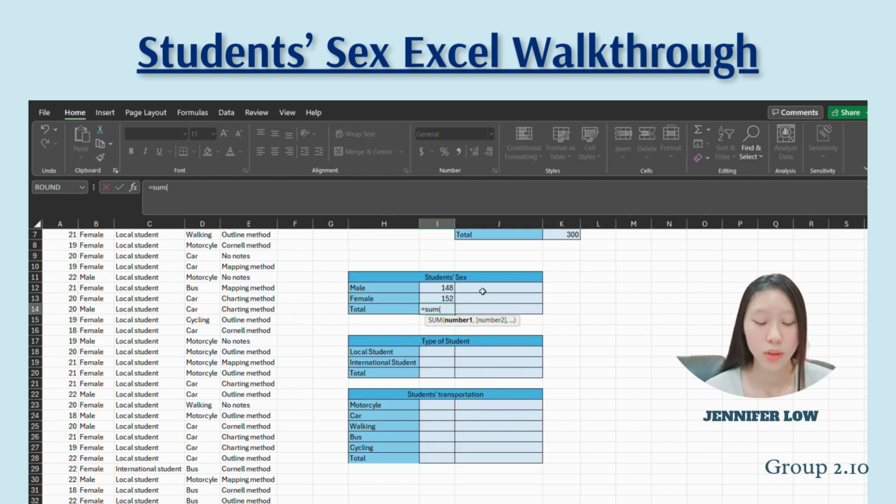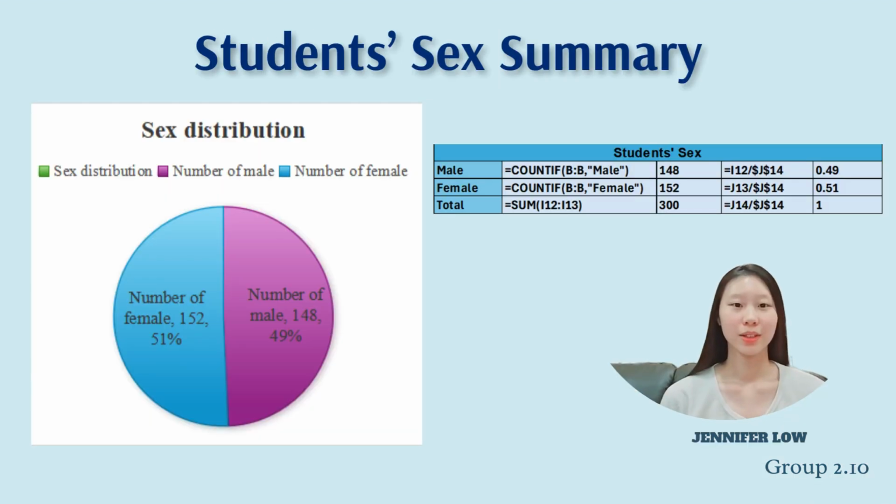For total, we use the SUM formula and select the number of males and females to get a total, which is 300. To get a percentage, just select male or female and divide it by the total. Then we get 49% for male and 51% for female. This is the student sex summary with the numbers and percentages. We are using a pie chart to visualize the sex distribution.